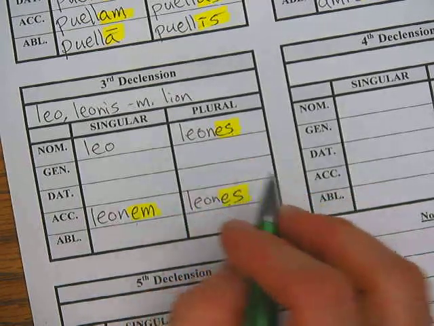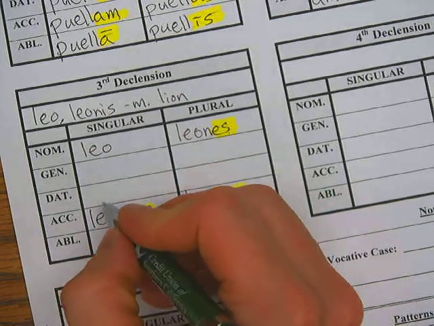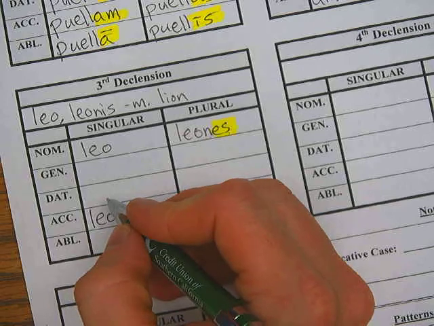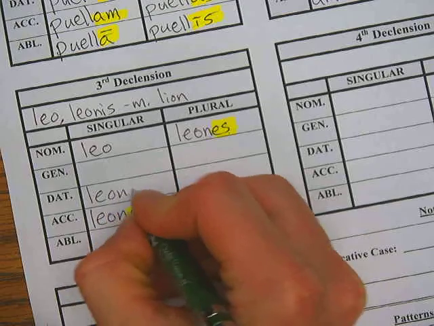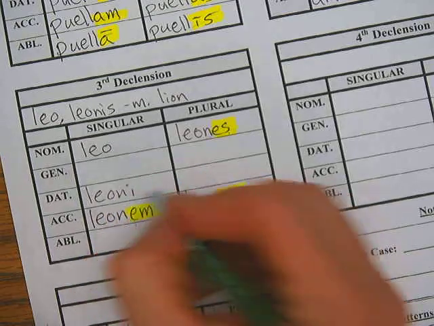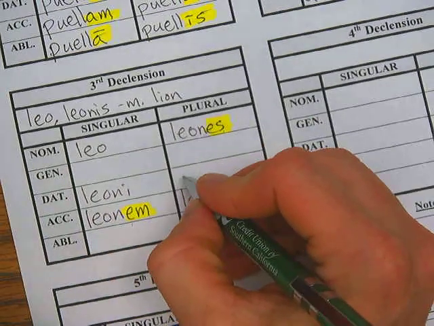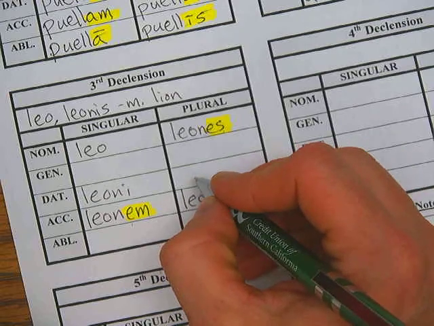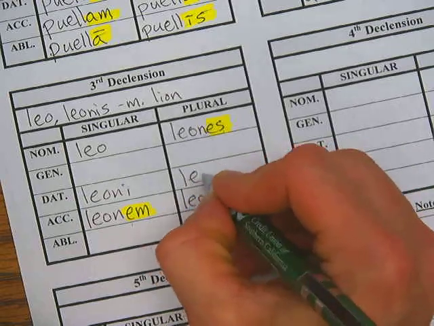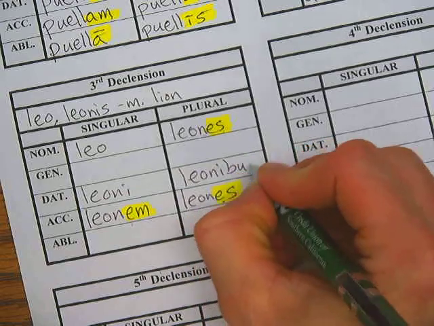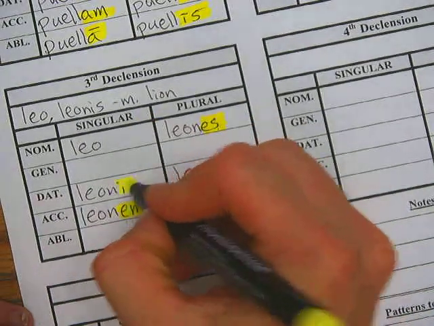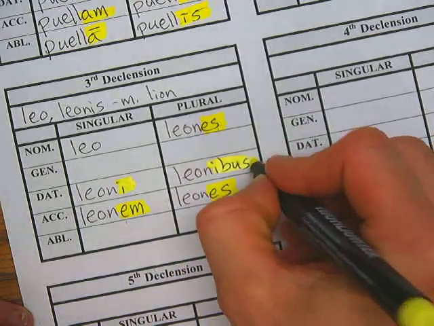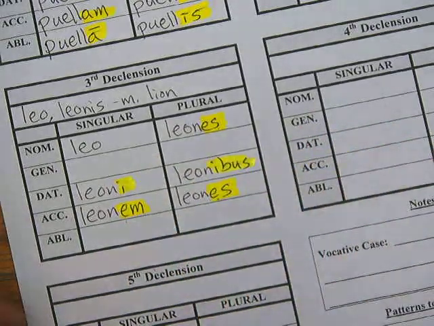If Caecilius felt bad and wanted to give the lion a gift, give him some meat or something, you'd say Caecilius carnem leoni dat. Leoni. Leoni, to the lion, okay? And if he gave meat to all the lions, you'd say Caecilius carnem leonibus dat. Now here, leoni, and then you got leonibus, okay?